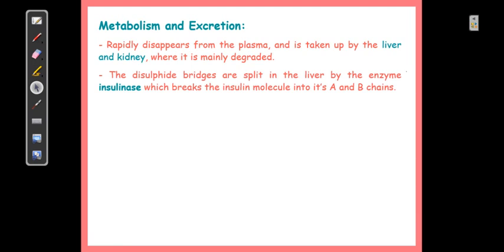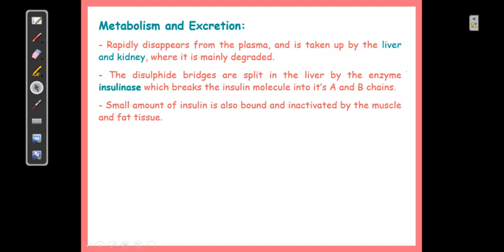Initially there is a breaking of the disulfide bridge. As I told you, once you break the disulfide bridge, the action is 0, and the second enzyme that comes into action is insulinase. This insulinase converts the peptide molecule into its different chains, A and B, and they are then reutilized to form amino acids or excreted from the body. Excretion is very minor. Normally it is broken down into various amino acids and then removed from the body.